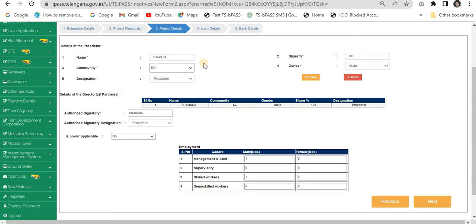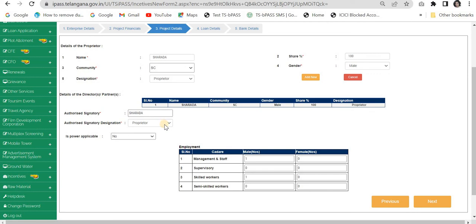So make sure while moving on to the next part of the application, the details given here in the application are correct. Make sure, because there is no edit option for most of the fields while you are moving from one part of the application to the next. Once you fill, you have to go through the help desk again, and it is a tiresome process. So avoid all those things.